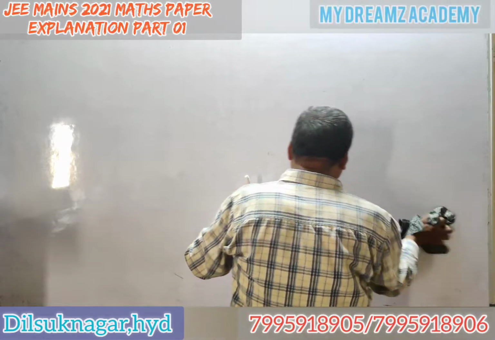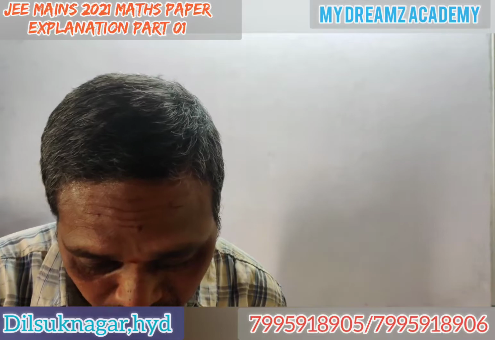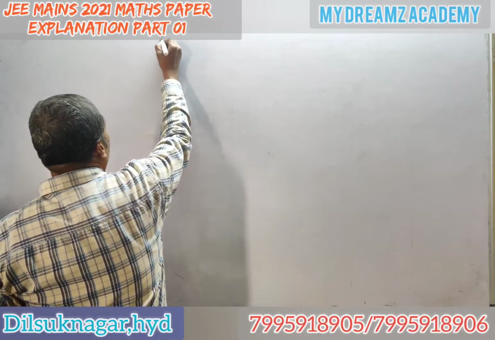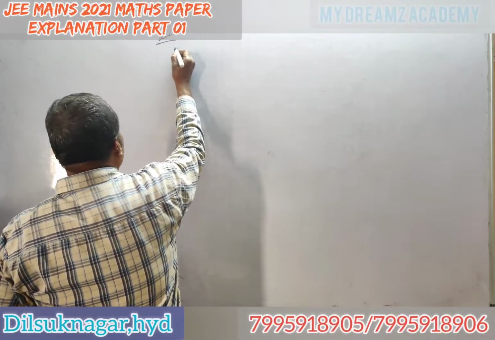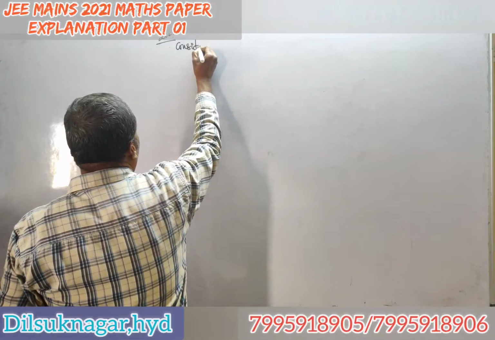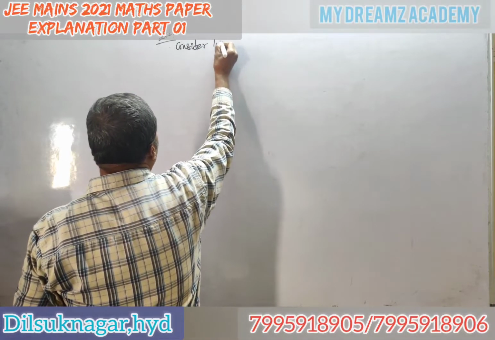Okay. Now we will see one more problem which is given in the mains. Consider two statements, 2021, one shift is given.